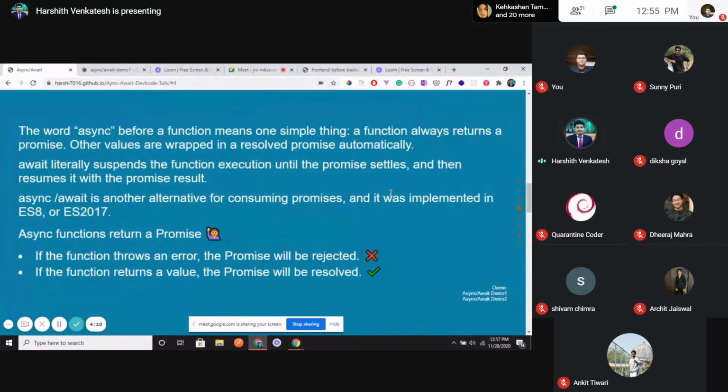So async await. The word async before a function means one simple thing: it is an asynchronous function. It always has to return a promise. Before that, you need to be aware of one thing. JavaScript is a single-threaded synchronous language.